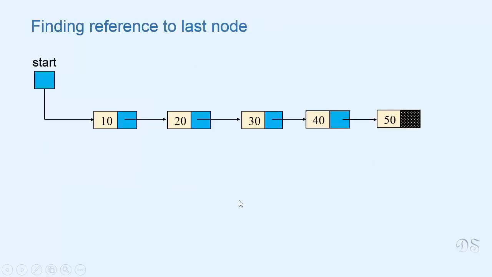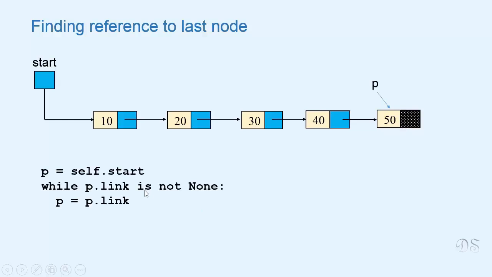First, let's see how we can find reference to the last node of the list. This is the last node, so we need a reference to this node. This is the code that will give us a reference to last node of the list. We start at the first node by initializing this p with reference start. And this statement p equal to p link moves the reference p one node forward.